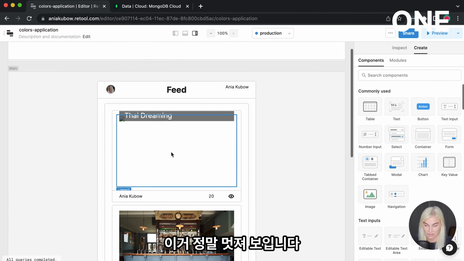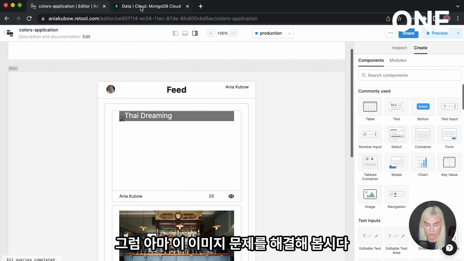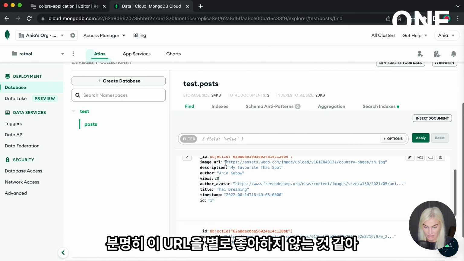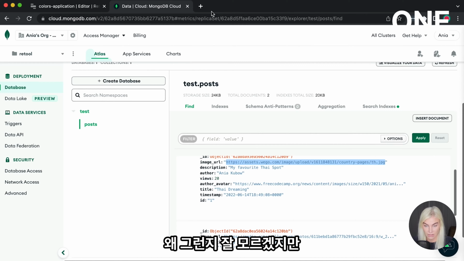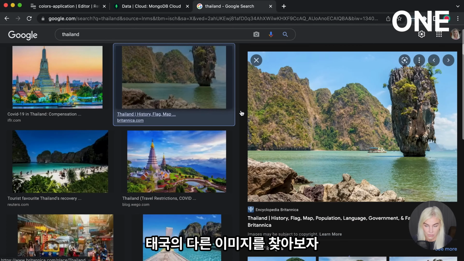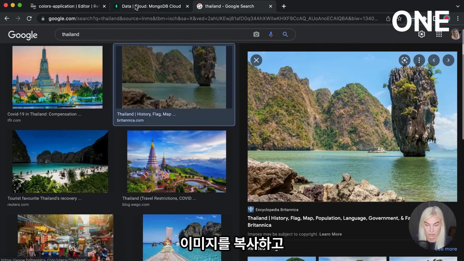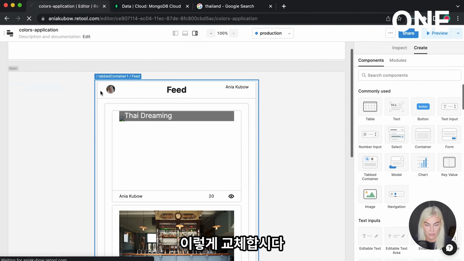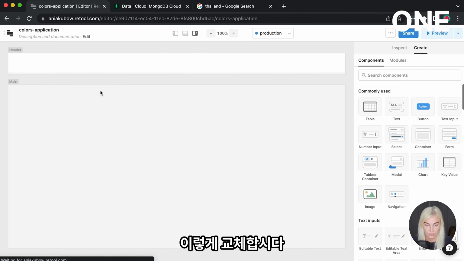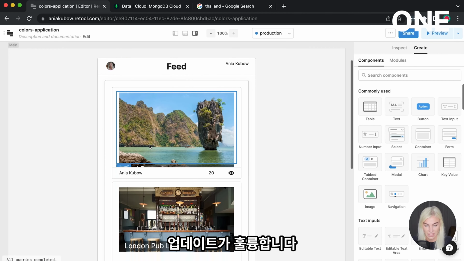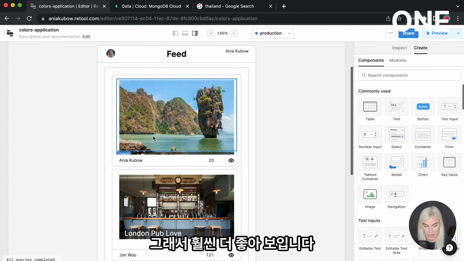This is looking great. So perhaps let's fix this image problem. Let's go back in here and see what is happening. It obviously just doesn't really like this URL. Let's see why. I'm not sure, but let's find another image of Thailand. Just going to go with this one right here, copy image, and let's just replace it like so, and update.